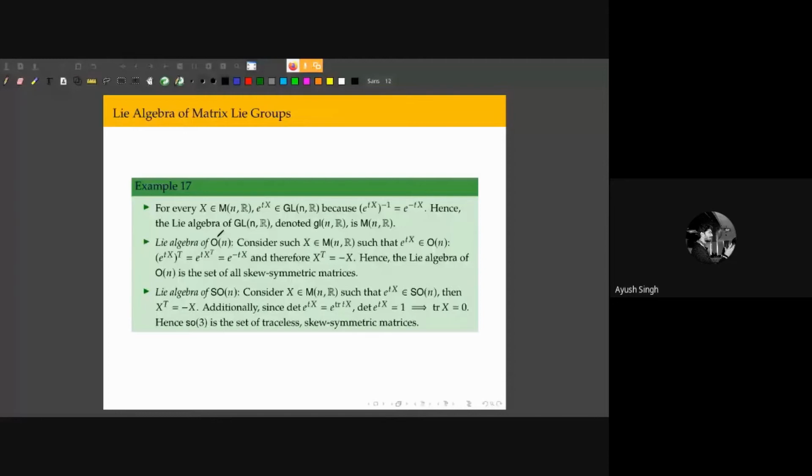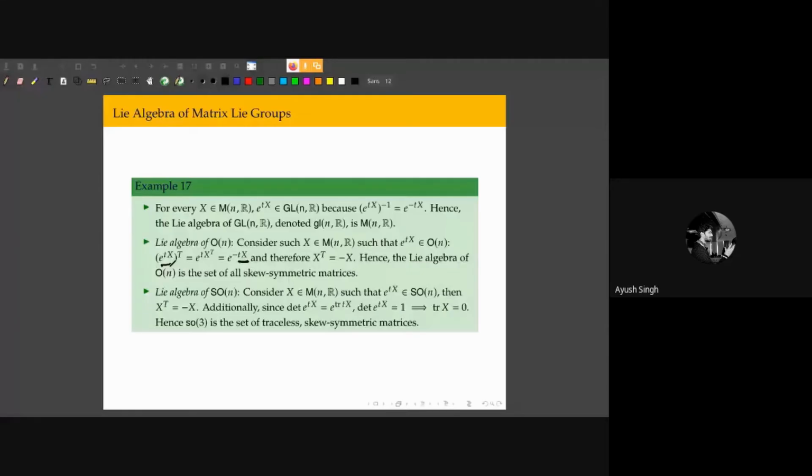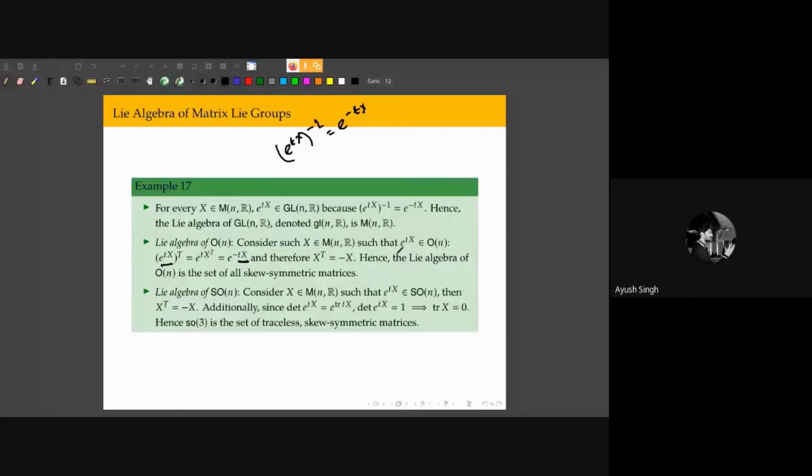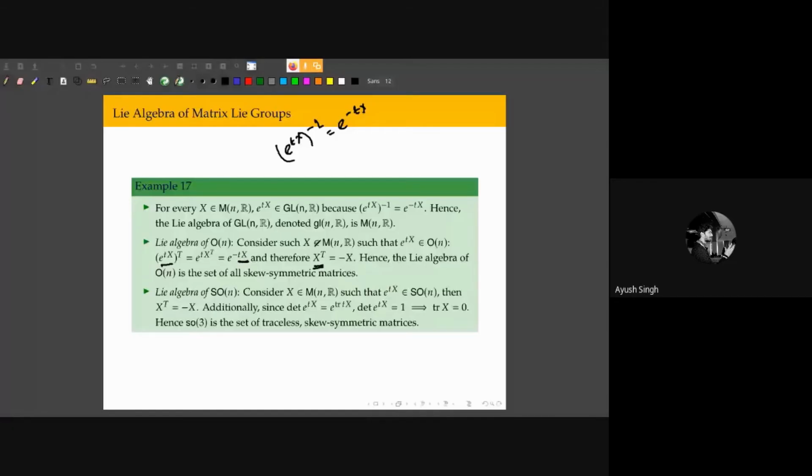I have said this earlier. The inverse of e to the tX is e to the minus tX, which can be verified by term by term multiplication. And the condition that I require these matrices e to the tX to be orthogonal gives us that if this matrix X is to be in the Lie algebra of On, then the transpose of X should be equal to the negative of X itself. So this is nothing but the condition that these matrices be antisymmetric, right?